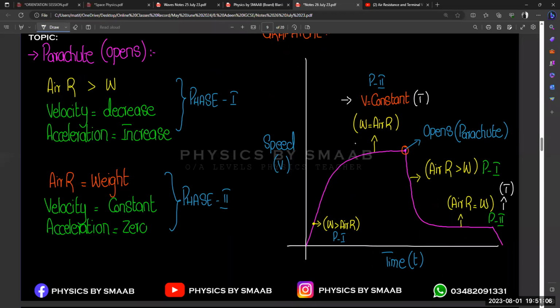Any confusion? No. So this is the concept of free fall motion. In this situation, we can say that the air resistance balances the weight of the body during free fall motion, and that balanced body is known to move with constant speed, and that constant speed is known as terminal velocity, right?